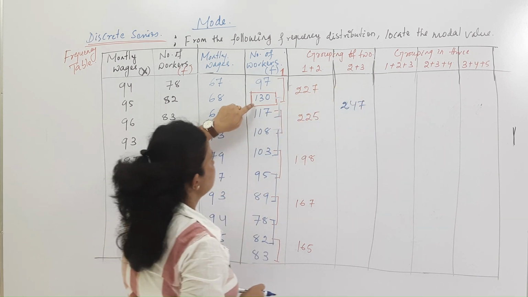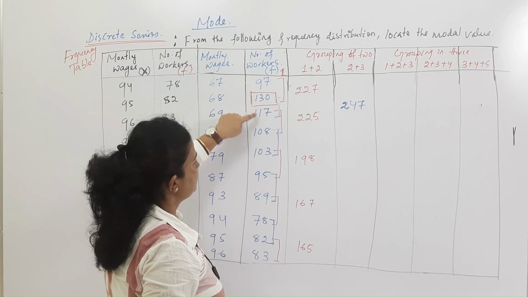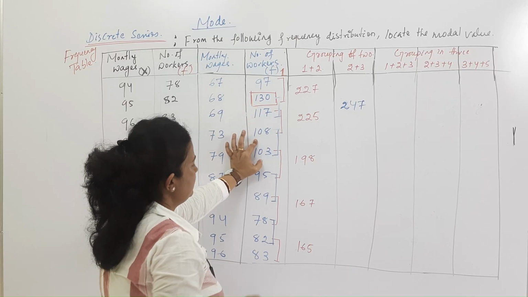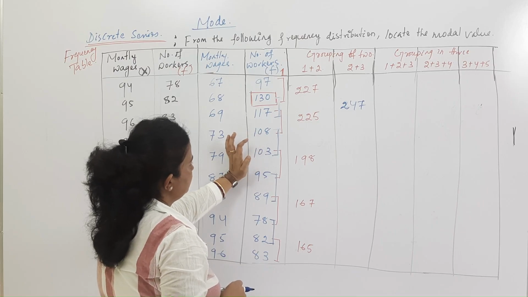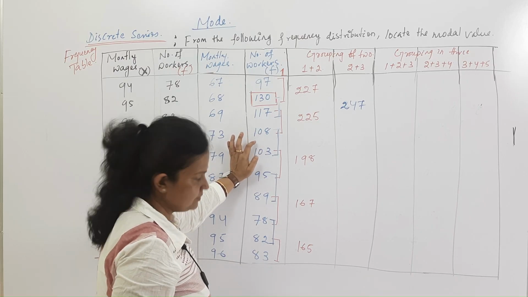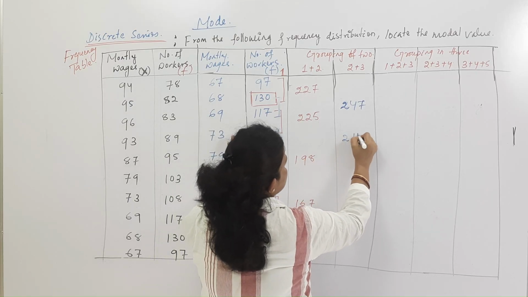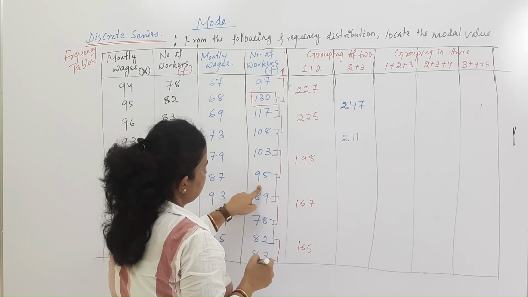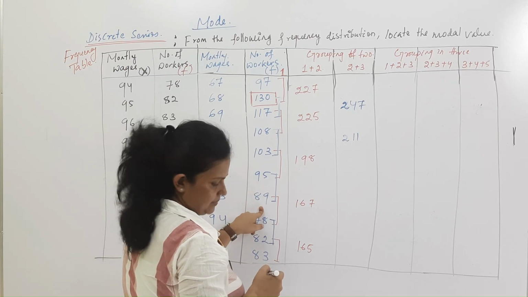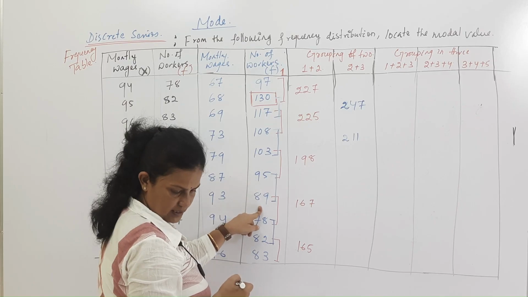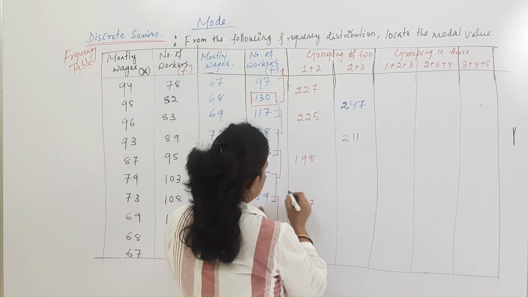Then 108 plus 103, that we can write as 211. Here, 95 plus 89 is equal to 184.